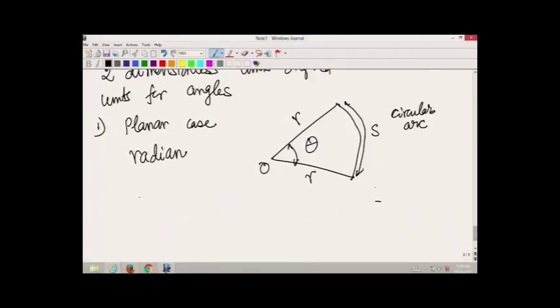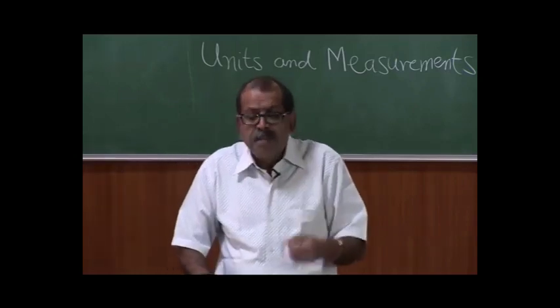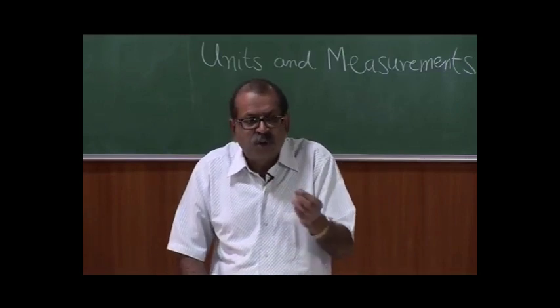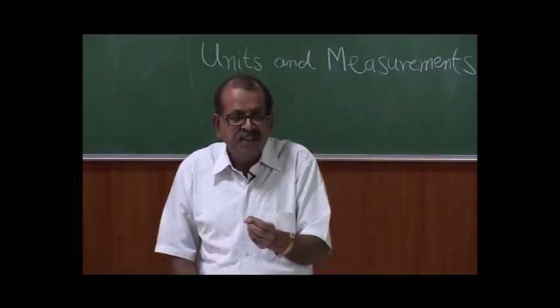So, then the angle theta is equal to s over r, and this is what we say is the angle theta in radians. So, the ratio of the arc length to the radius gives us the measure of the angle in particular units which we call radians.